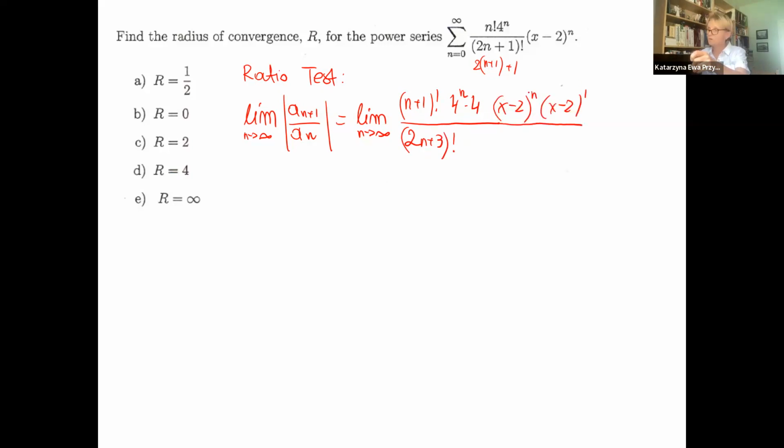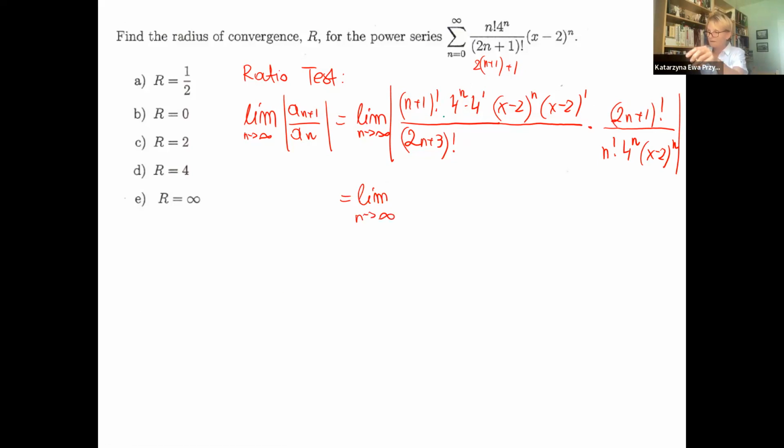Now, dividing by a fraction means multiplying by the reciprocal. That means I will put this 2n plus 1 on the top, and then n factorial, 4 to the n, and x minus 2 to the n. Nice, because we know that this will be simplified a lot.